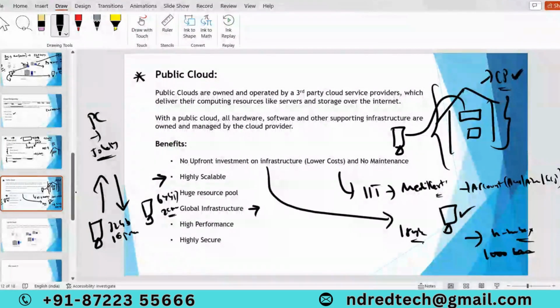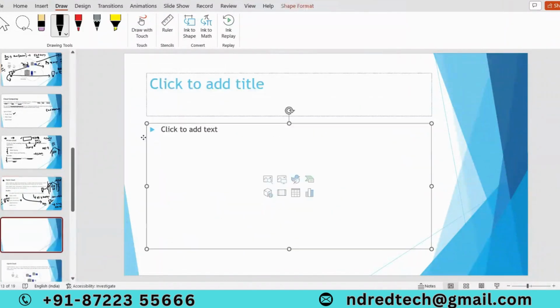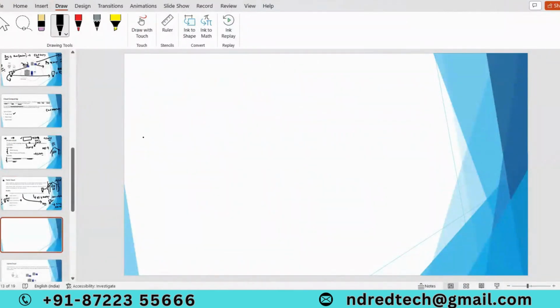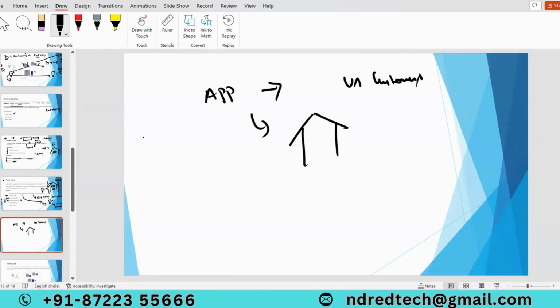And global infrastructure. That means you can create virtual machines anywhere around the world. Suppose I developed an application, and this application needs to serve US customers. For US customers, what do I have to do? I have to lease one building in the US. I have to buy one physical server in the US. After that, I have to create one virtual machine on top of the physical server, and then deploy this application.